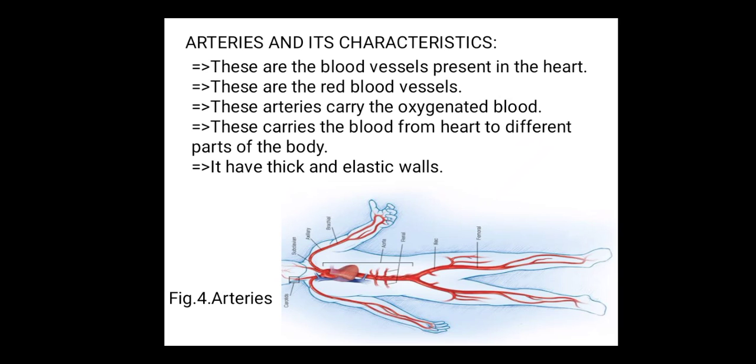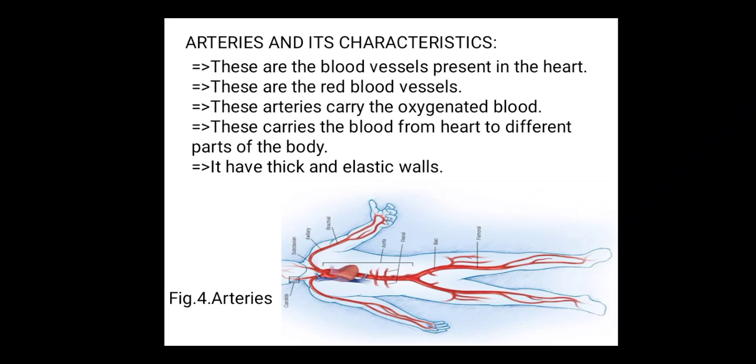So first of all we will know about the arteries and their characteristics. These are the blood vessels present in the heart. They are red vessels. The arteries carry the oxygenated blood. They carry the blood from the heart to different parts of the body. They have thick and elastic walls. So, what is an artery? It is a blood vessel present in our body.